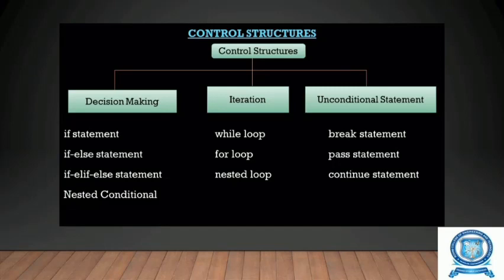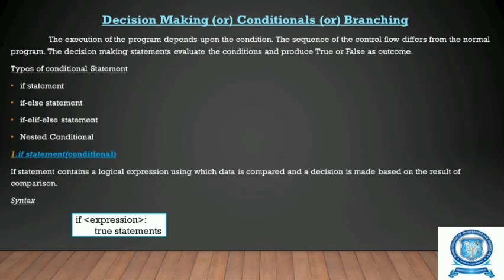So the control structures can be divided into 3 categories, that is the decision making statements, the iteration statements and the unconditional statements. Considering the decision making statements, that is the if statements, if else statements, if elif else statements and nested conditional statements. Okay. So first we are going to see only these conditional statements, that is the decision making statements. Decision making statements or conditionals are also called branching statements.